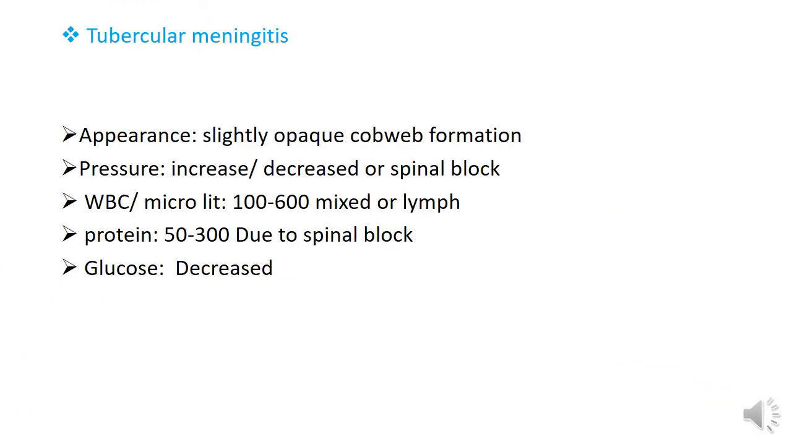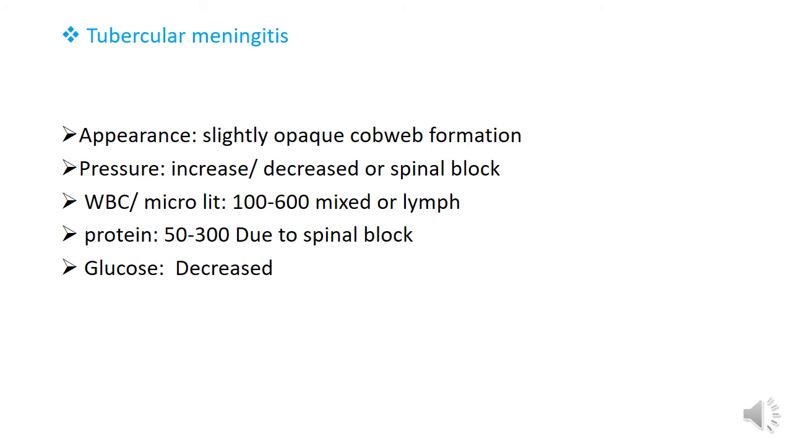Next is tubercular meningitis. Tubercular meningitis is inflammation of the membranes around the brain and spinal cord, caused by a specific bacterium. The bacterium's name is Mycobacterium tuberculosis. But why does the bacterium reach the blood? Because if tuberculosis is not treated quickly, the bacteria can travel through the bloodstream. It causes tubercular meningitis, and in this disease the appearance of cerebrospinal fluid is slightly opaque, with cobweb formation.